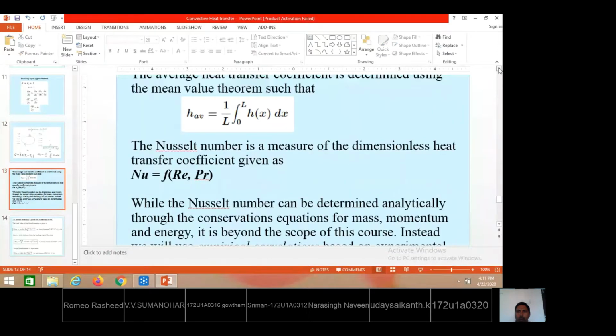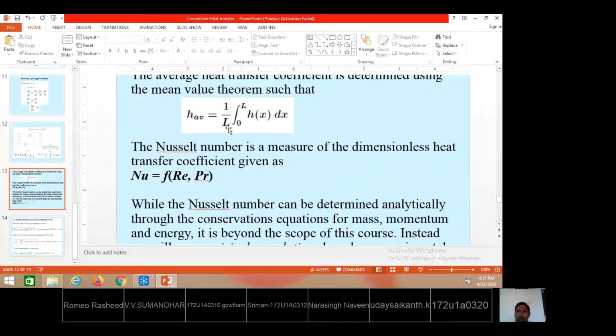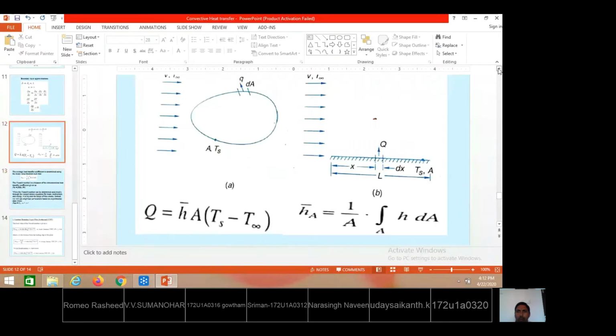You just see here. Average heat transfer coefficient equals, suppose the width of the plate is 1, therefore area becomes L into 1, that is L. So it is 1 by L into the integral from 0 to L of h dx, where h is the local heat transfer coefficient and h bar is the average heat transfer coefficient. Hope we have understood this. These are the very required fundamentals for convection. I will be closing here. Thank you.